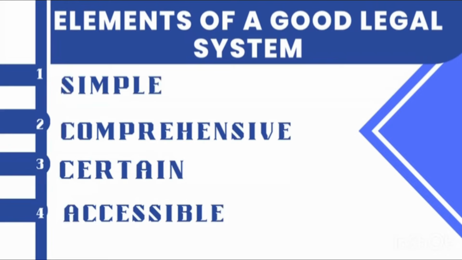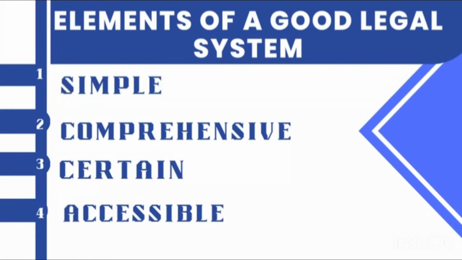A good legal system must also be certain. Citizens ought to know what is prohibited by the law. It shouldn't be written in a language that is only understandable by a small section of people. The law must be known to the citizens. It should be certain. It should be sure.